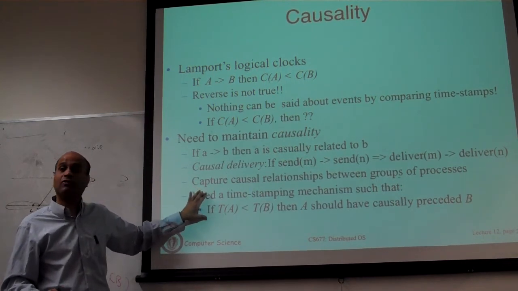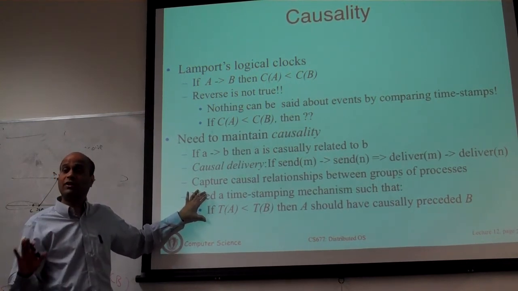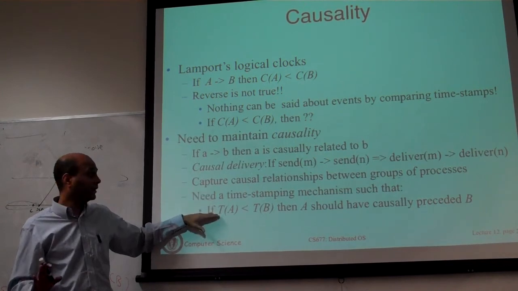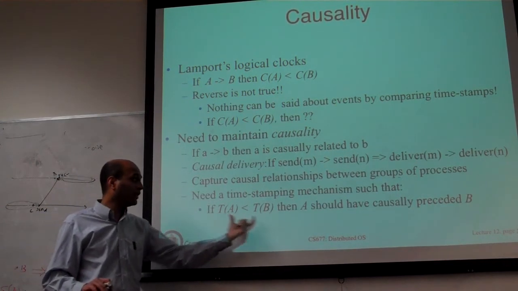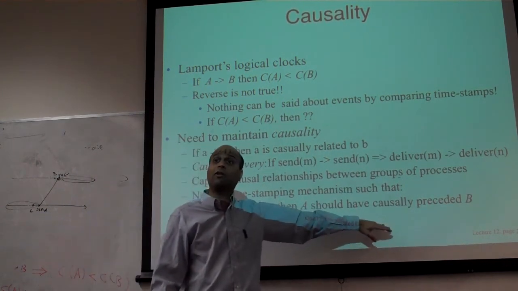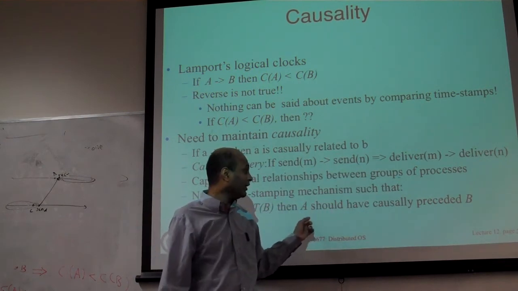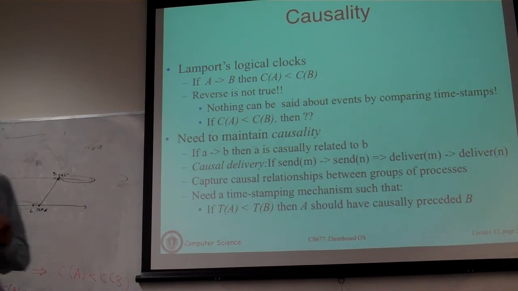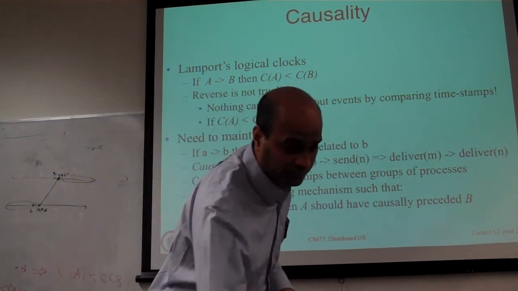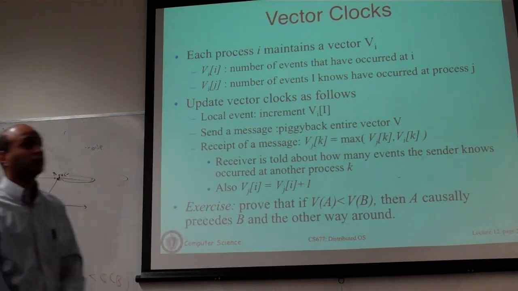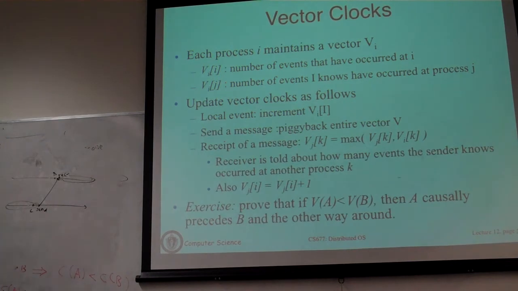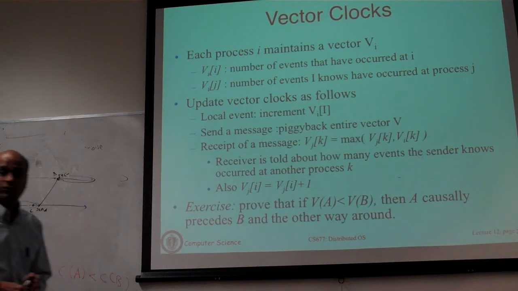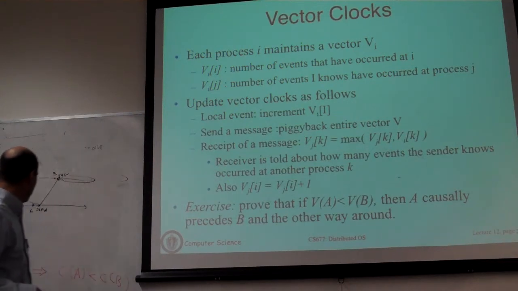First, we are going to derive an algorithm that generalizes Lamport's clock and gives us this property: if the timestamp of A is less than the timestamp of B, then we can guarantee that A has causally preceded B. Okay, what's that property? How do we get that? We are going to use this notion of a vector clock that generalizes Lamport's clock, and we'll see what a vector clock is and how it works. I think the best thing is to draw a picture.